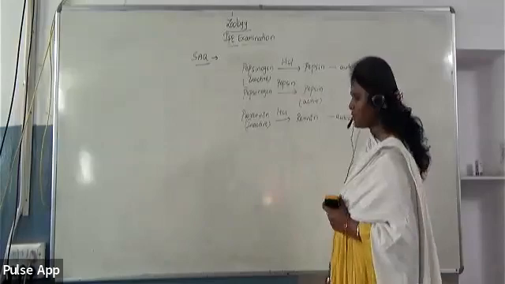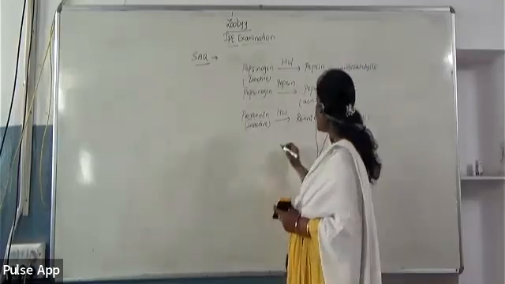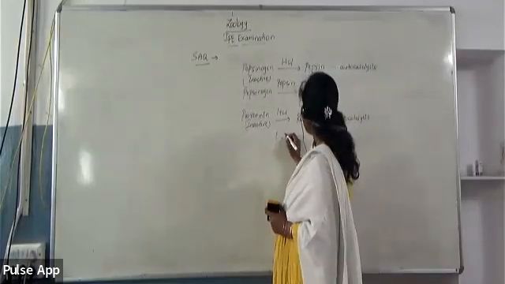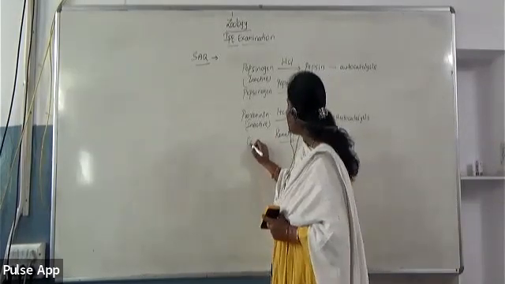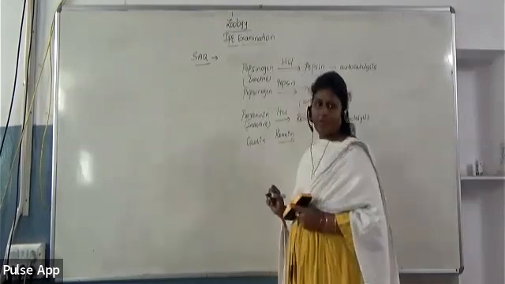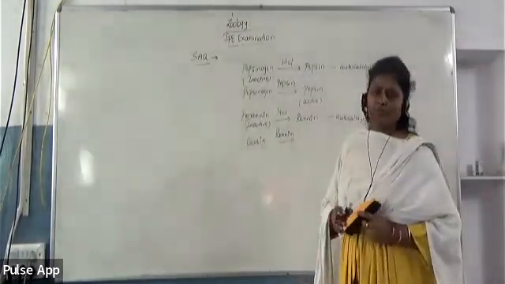Now this activated renin enzyme acts on milk protein casein, because the major part of the food of infants is milk only.